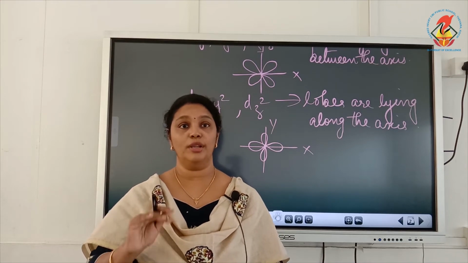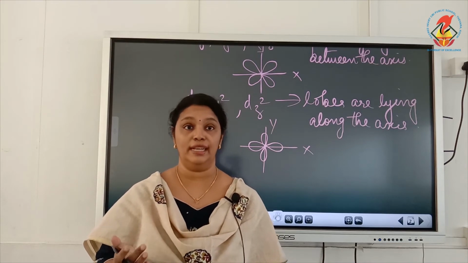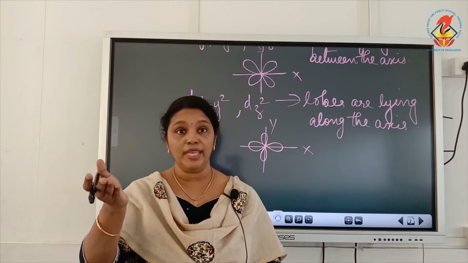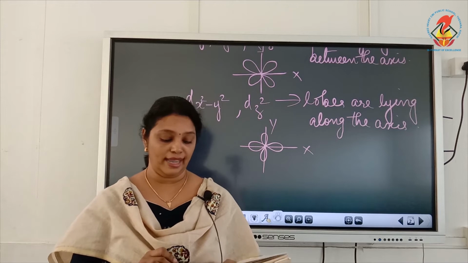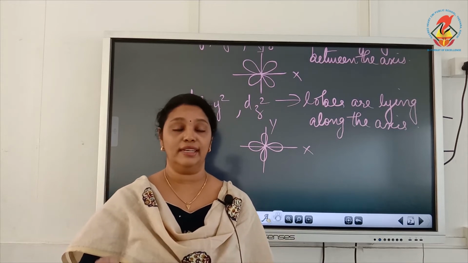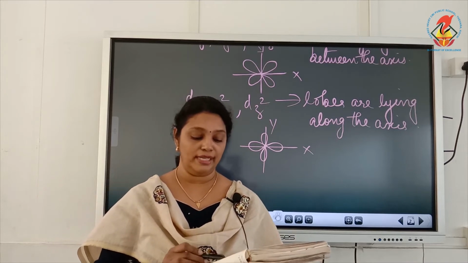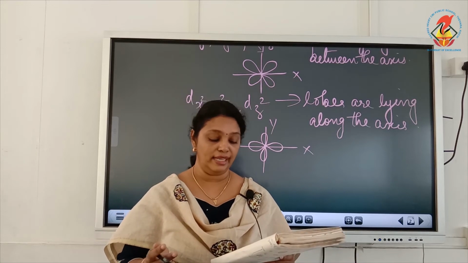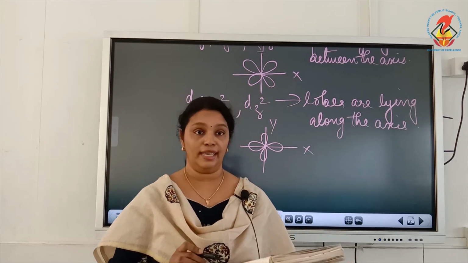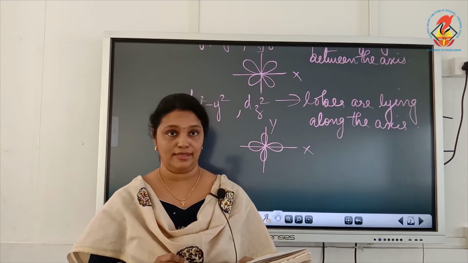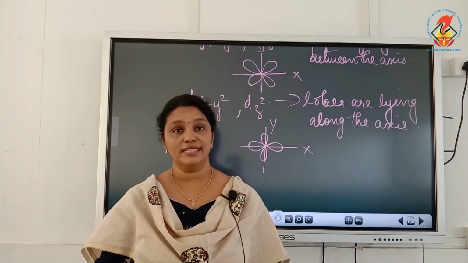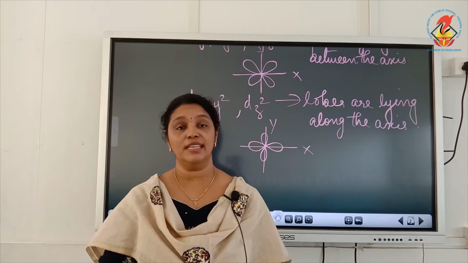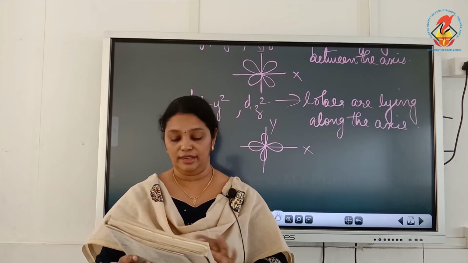So dx square minus y square and dz square orbitals in the presence of ligand will be raised in energy. And what happens to the other 3 d orbitals, dxy, dyz and dxz, which are directed between the axes? They will be lowered in energy, and we can say that the degeneracy of the d orbitals is removed.